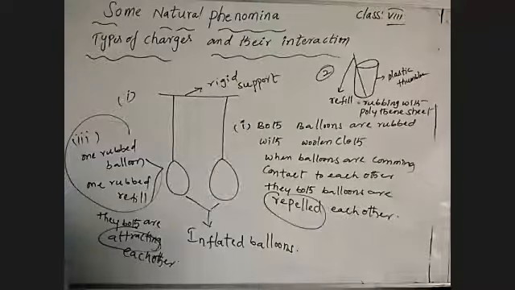So what types of charges are there? There are two types of charges: one is positive and one is negative, because we observed two different behaviors, like charges and unlike charges. Like poles means north-north, south-south. Unlike means north-south, south-north. In the same way, charges are of two types: one is a positive charge, one is a negative charge.